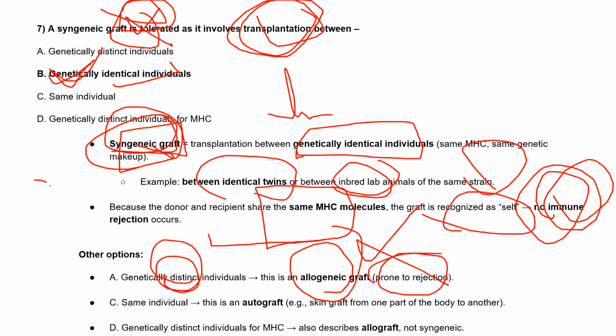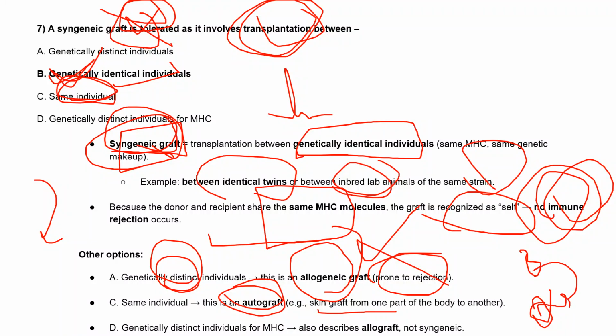And if the transplantation happens within the same individual, we call it an autograft, not syngenic. The best example is skin burn cases: they take the skin from a part of the body where there is more skin and place it on the burnt part. So a skin graft from one part of the body to another mostly comes under autograft, because the same individual is grafting from one part to another.